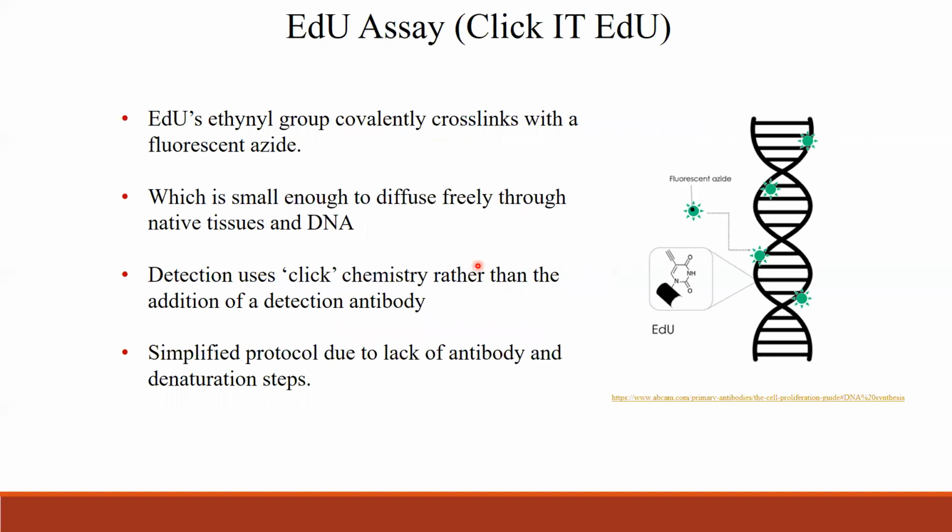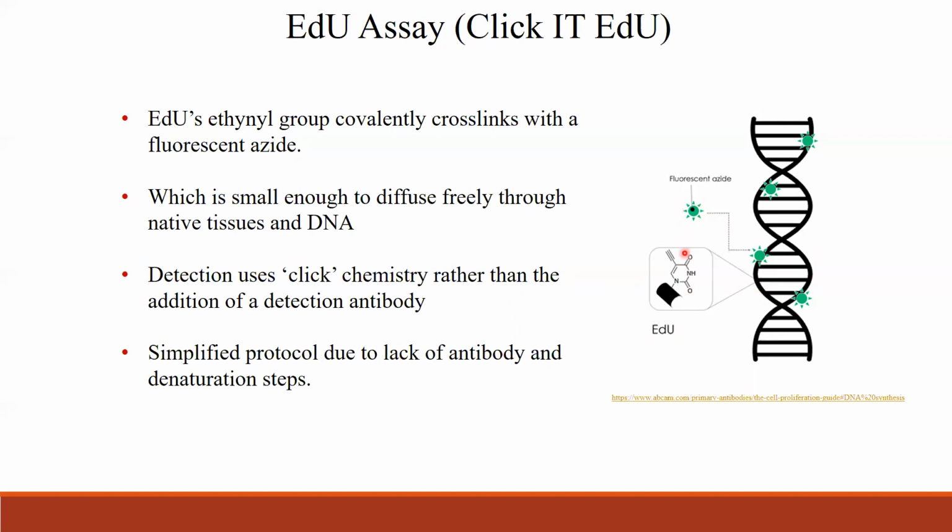It is also called Click-iT EdU. In this assay, the EdU has an ethynyl group and is covalently cross-linked with the fluorescent azide. When you introduce the EdU to the actively growing cells, it is incorporated into the DNA just like the BrdU.